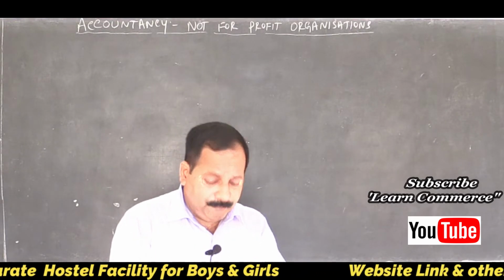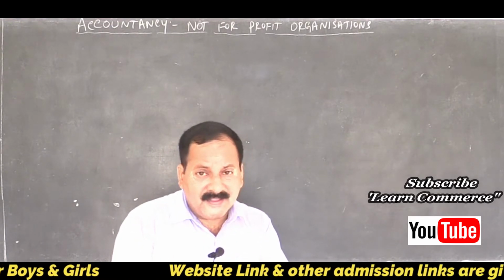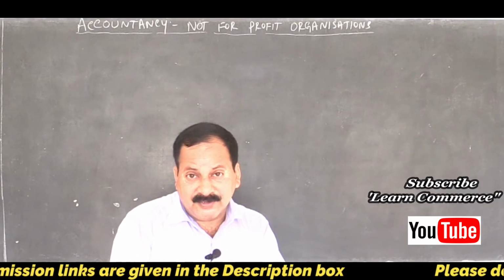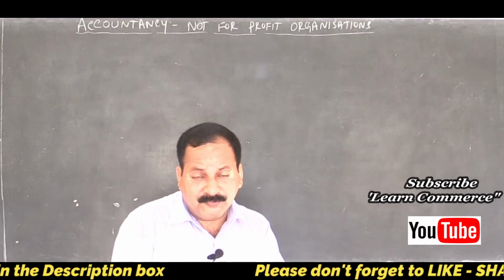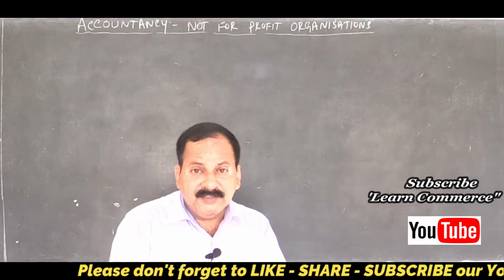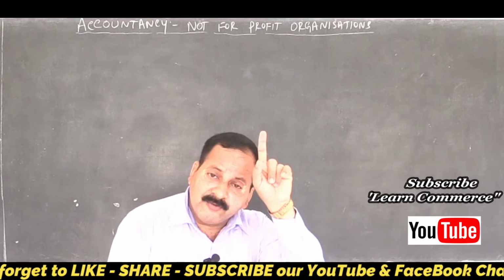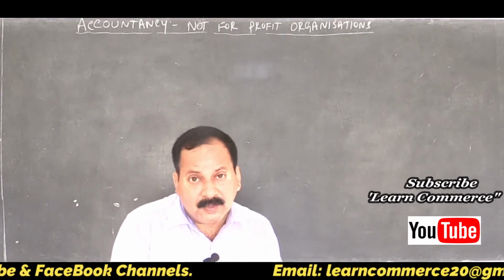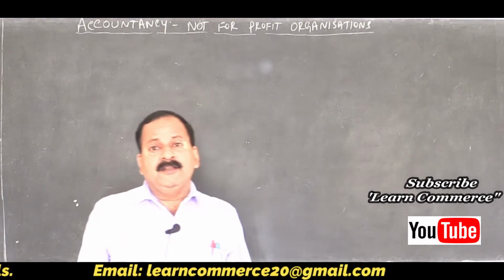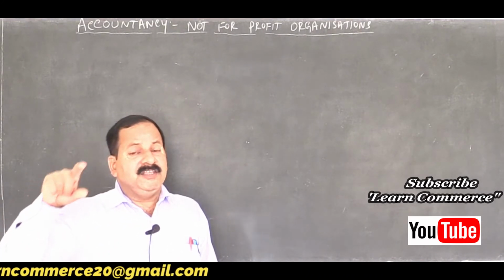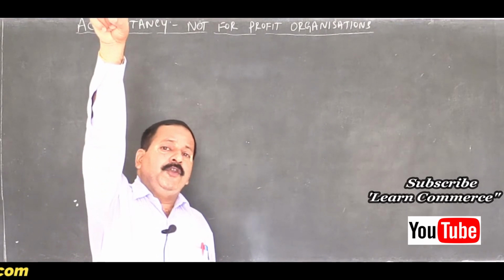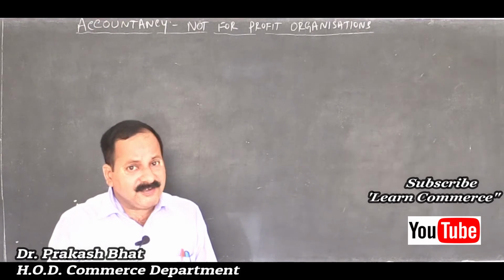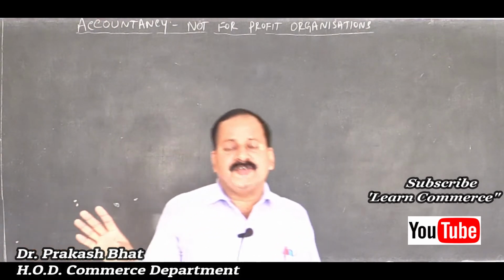If bifurcation was not there, then we should deduct that subscription from the current year subscription, assuming that it is included. But it is not like that. In this problem, it is separately given. The current year subscription amount given is not inclusive of last year's outstanding subscription. Correct? So we need not deduct it.